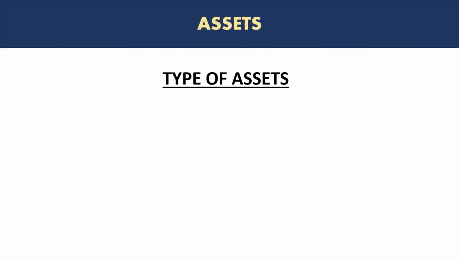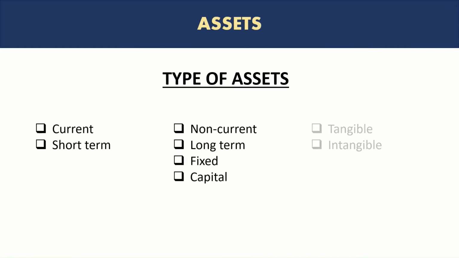Let's look at type of assets. So broadly, there are three categories of assets. Two of them are based on time, whether the assets are expected to be realized in a short term or a long term. And the third one is whether the assets are touchable, tangible or not, right? So let's go through them one by one.